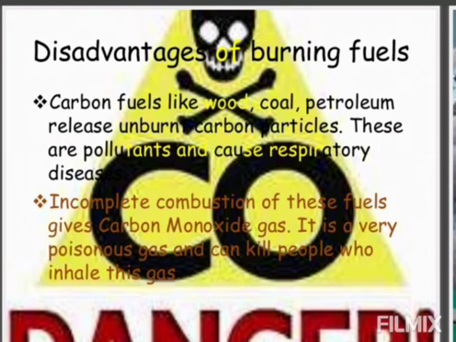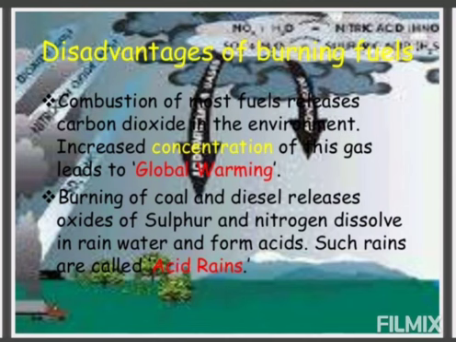तो वो क्या create करती है? वो air pollution create करती है and it causes respiratory problems also such as asthma. Moreover, wood is procured from the trees' excessive cutting, which leads to deforestation and various environmental hazards. If oxygen supply is insufficient and coal goes on burning, it forms carbon monoxide, which is a very poisonous gas and suffocating and may kill the people who are exposed to it.